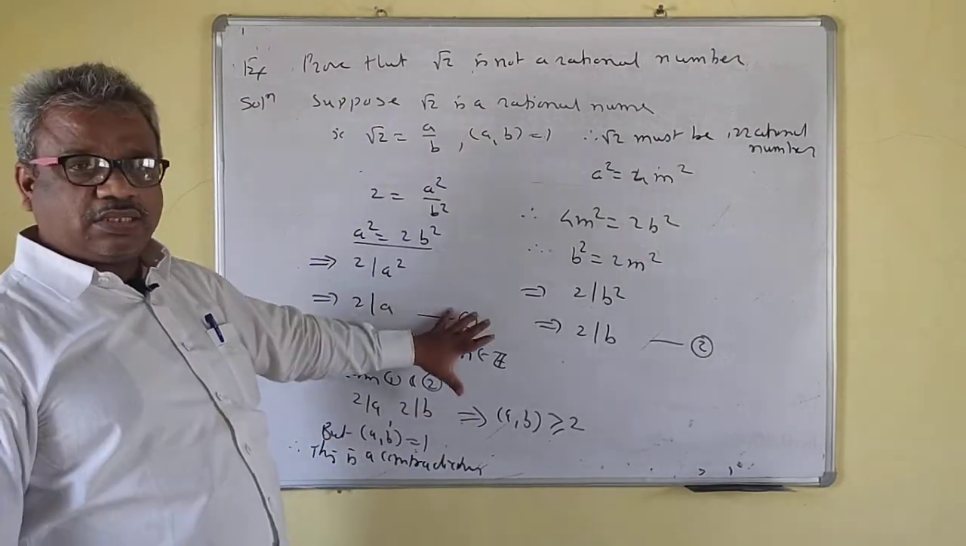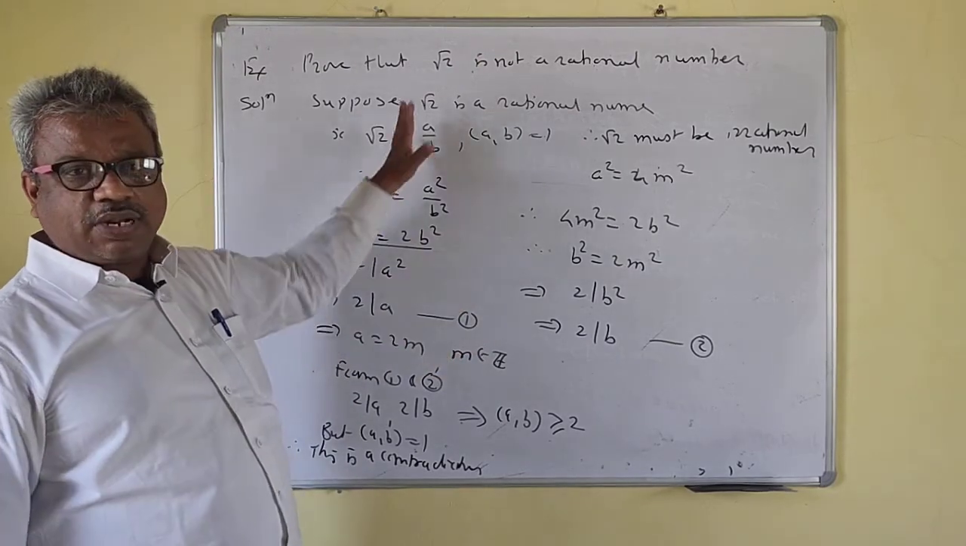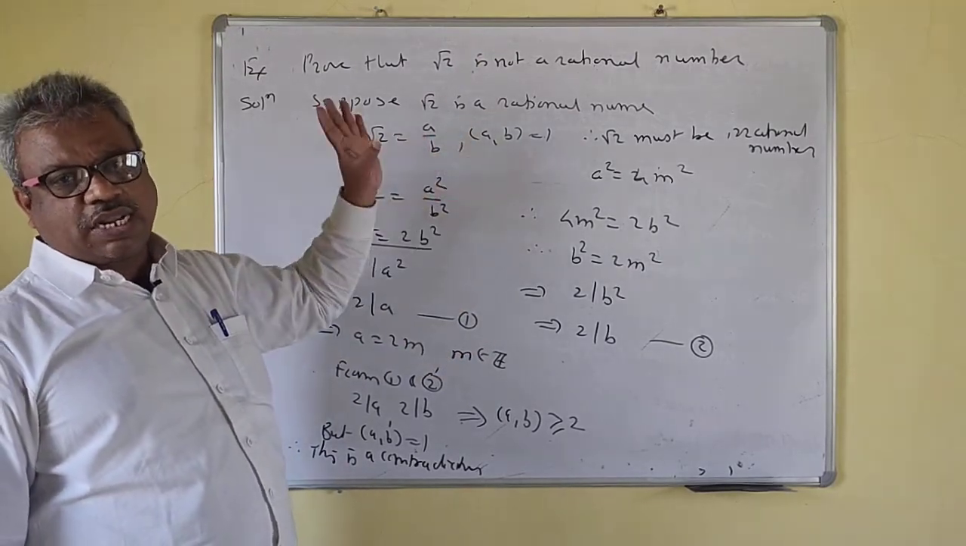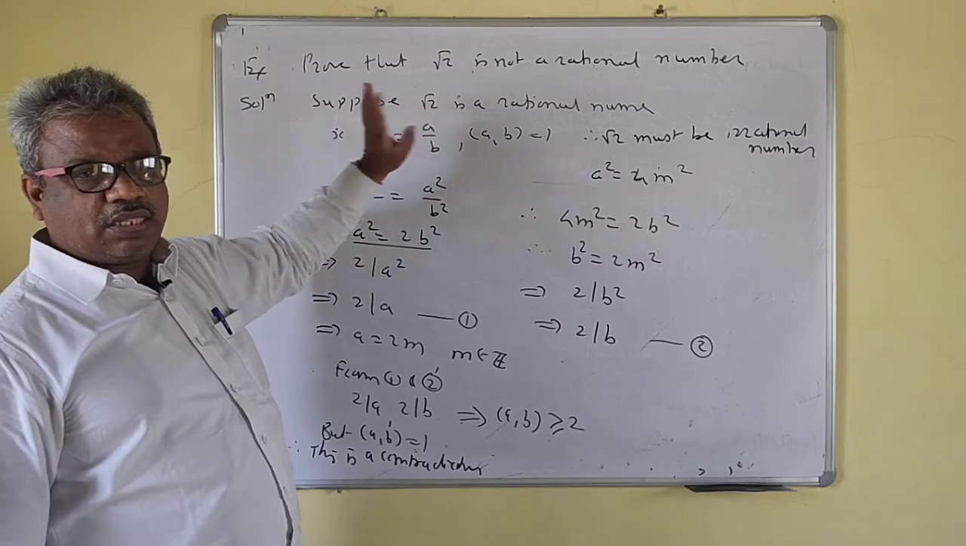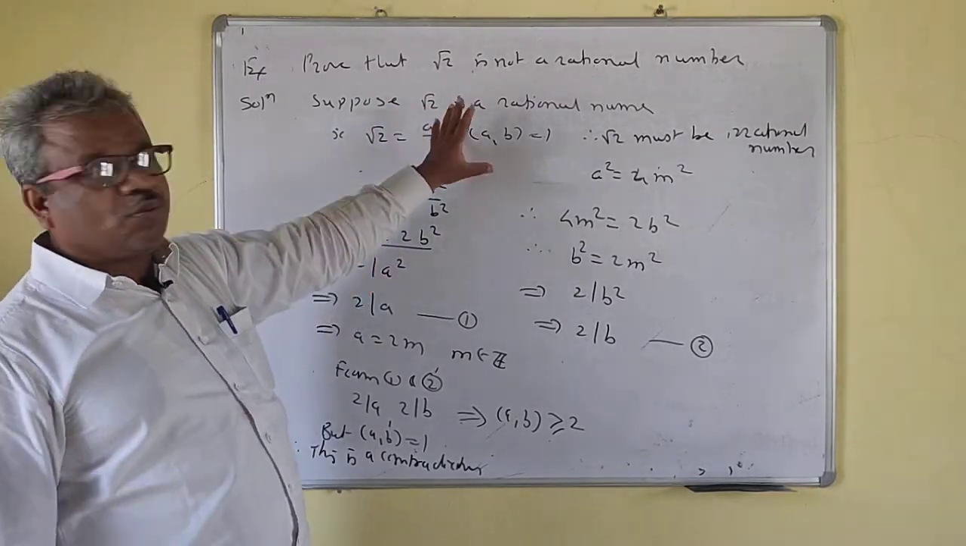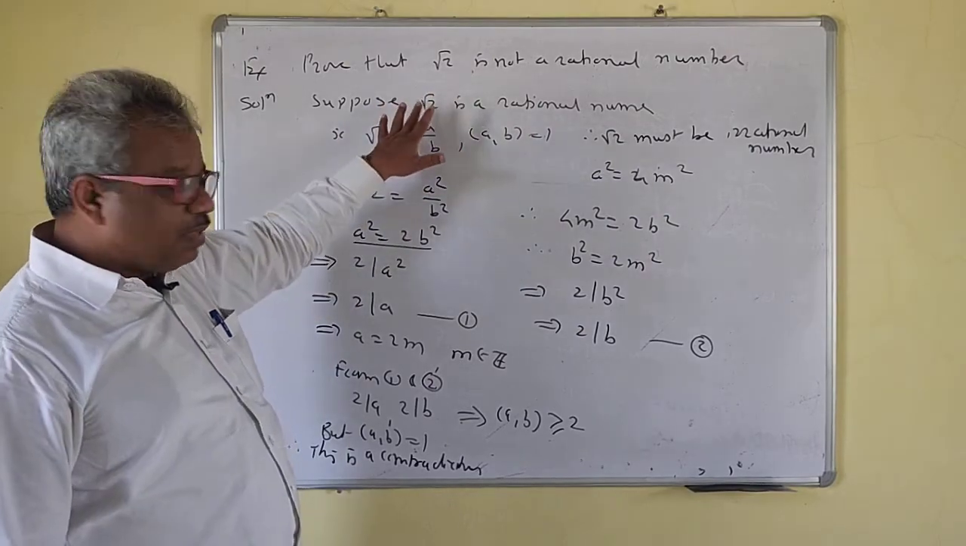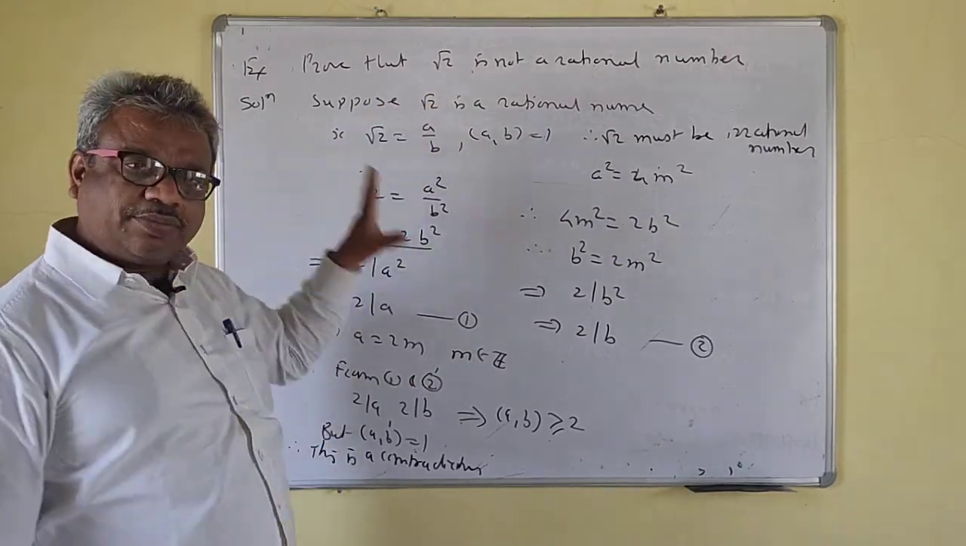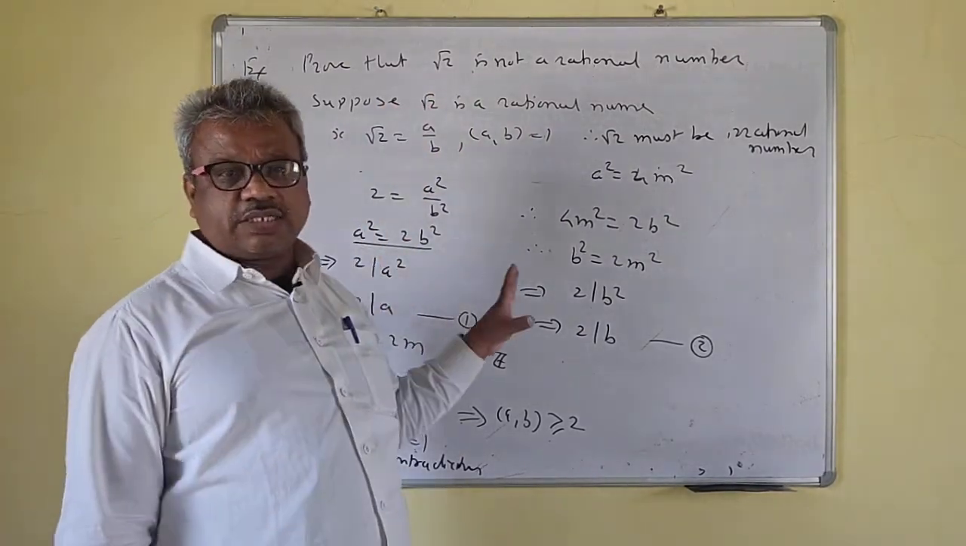Just remember this for 2. If you want to prove root 3 is not a rational number, replace 2 by 3 everywhere. If you want to prove root 5 is not a rational number, replace 2 by 5 everywhere. Don't do anything else. Okay, so I hope that you understand this one.